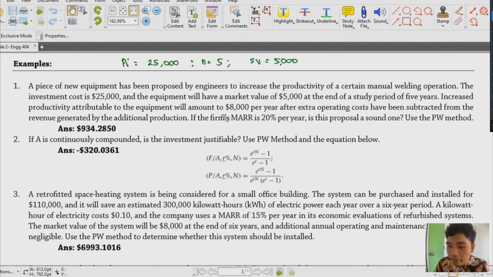Therefore, this 8,000 is already the profit, right? So we can say the profit is 8,000 per year. So, what could be the present worth of this problem?